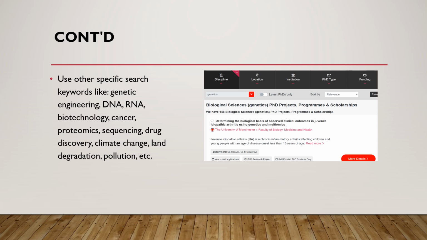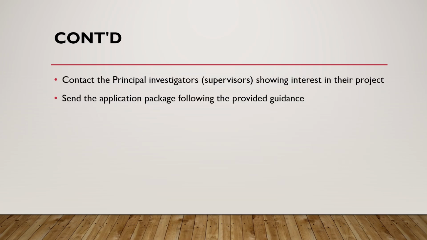You can also use funding, whether you are a self-funded student or you are looking for a fully funded PhD project. So you will have different options to narrow your research so that you can get the project which matches perfectly with your wish.